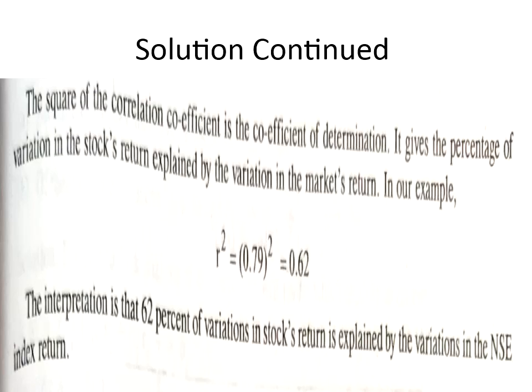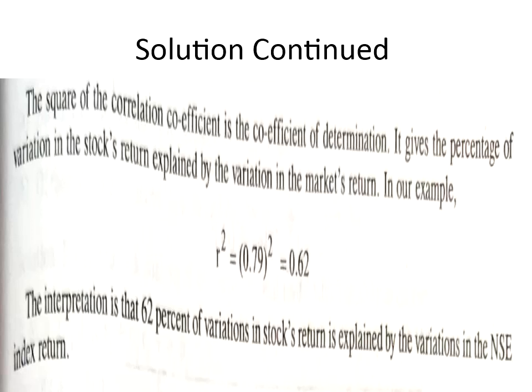So if I continue further to compute, after calculating the coefficient of correlation, if I want to calculate the coefficient of determination, how do you compute? It gives the percentage of variation in the stock's return explained by the variation in the market's return. R square is what? 0.79 whole square, which is equal to 0.62.